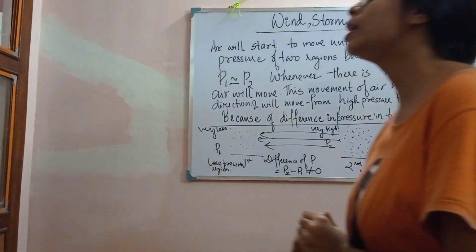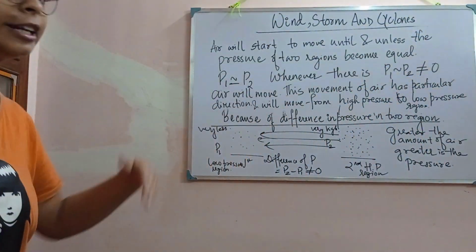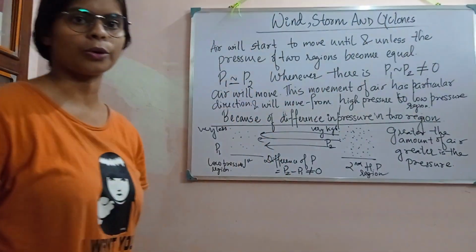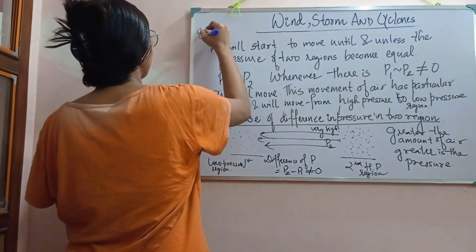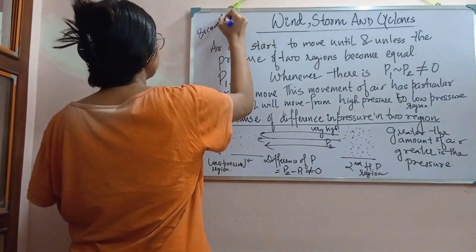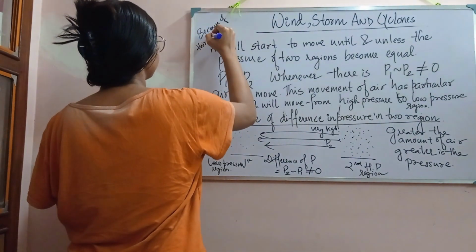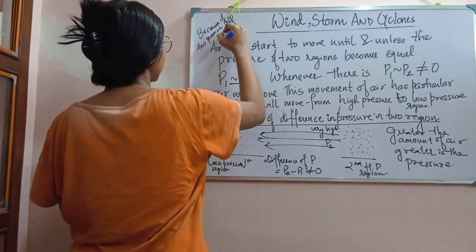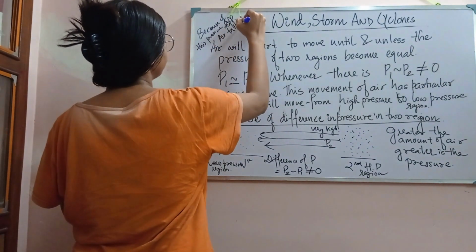It can take the form of wind, a storm, even a cyclone. Because of this pressure difference, air takes different forms.